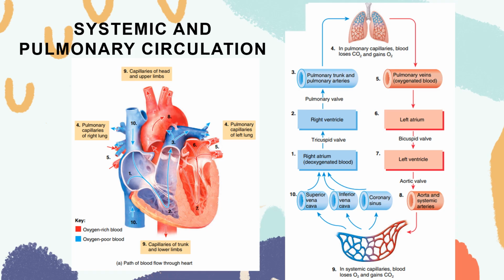So again, the pulmonary circuit are the blood vessels that carry blood to and from the lungs. So the color from your arteries is bright red because it contains oxygen. And then the systemic circuit are your blood vessels that carry blood to and from all body tissues, and the color of the blood is dark red because it is deoxygenated but it has carbon dioxide.